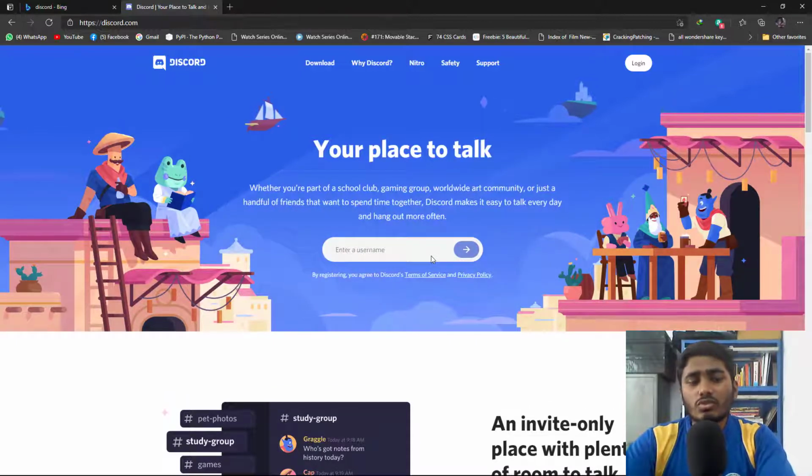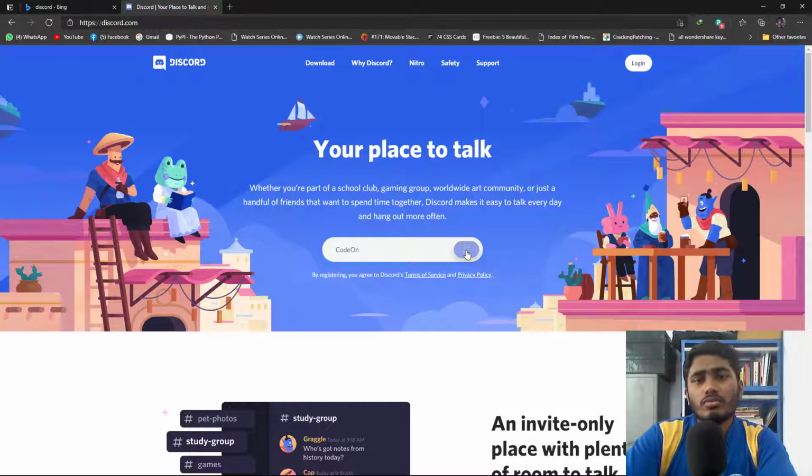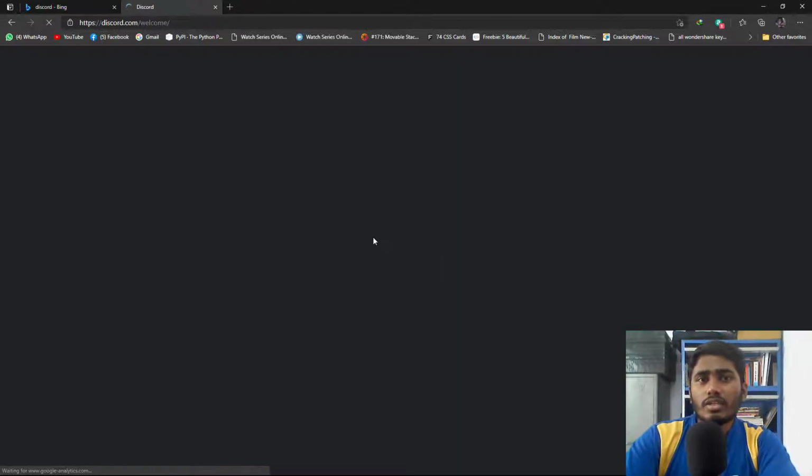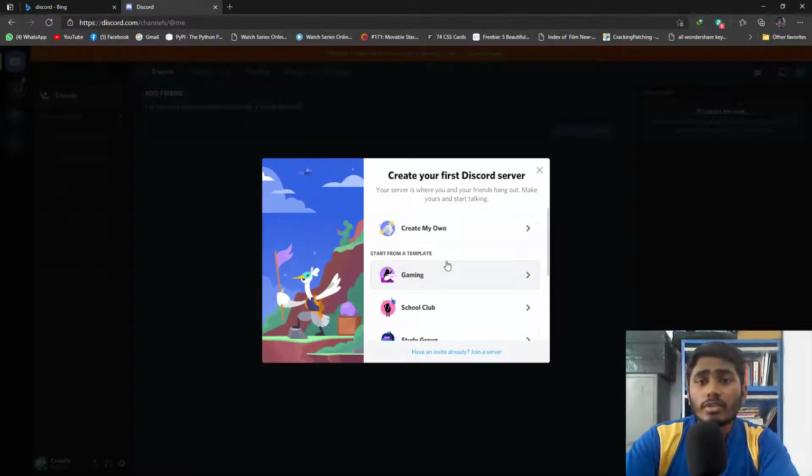Now it is asking us to enter a username. So let me choose Codon. Codon is a username that I have chosen. It checks if the username is available. Now it is asking me for my date of birth. I'll select April 9, 1998. Select. What is the purpose of joining Discord? Do you want to just create your own server?